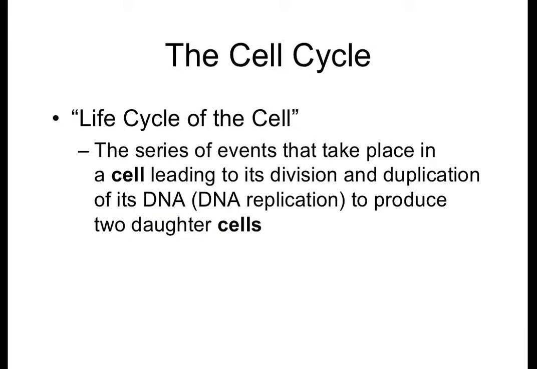So this whole process that your cell goes through, just being a cell, dividing, making new cells, is called a cell cycle. It's basically the life of the cell. This is what your cell is going to do. And the cool thing for cells is they know exactly the steps or processes they have to take in their life cycle. Where us as a whole organism, we never know what we're going to do day to day.